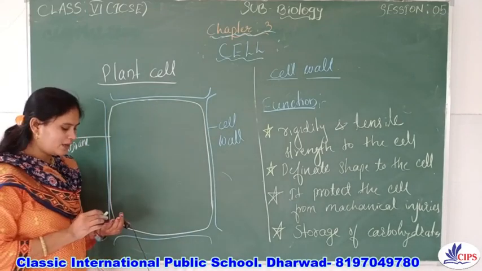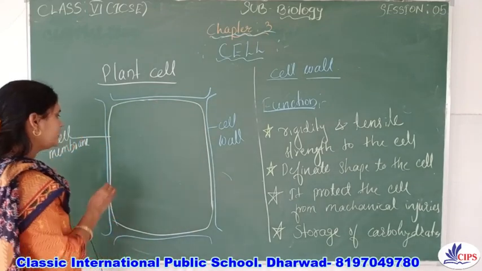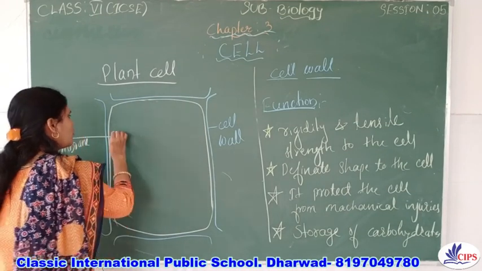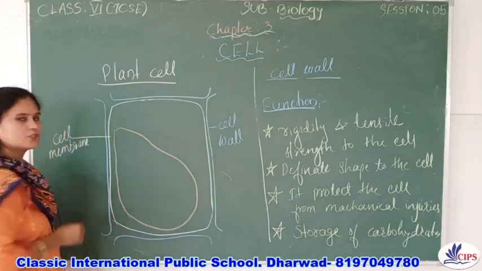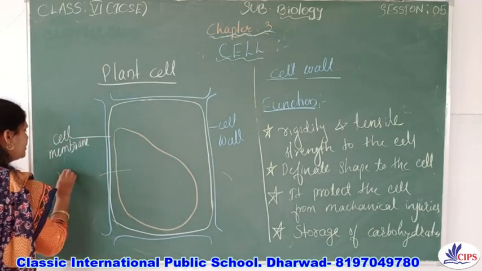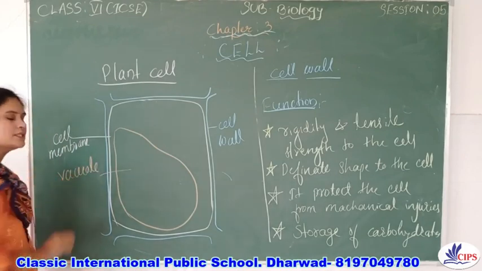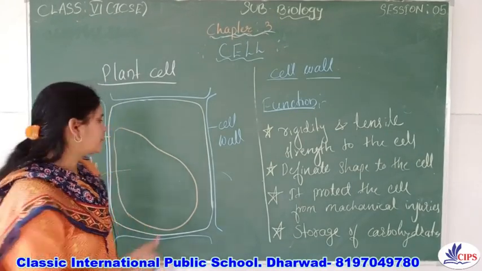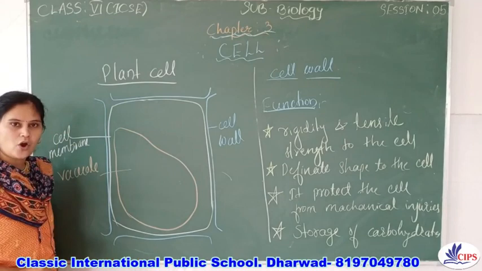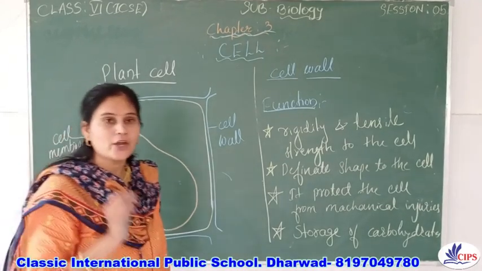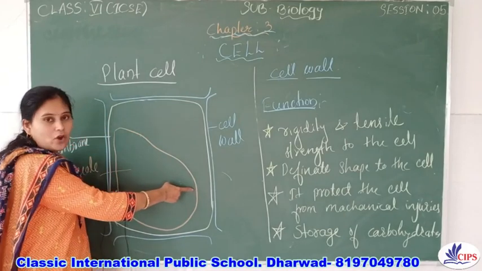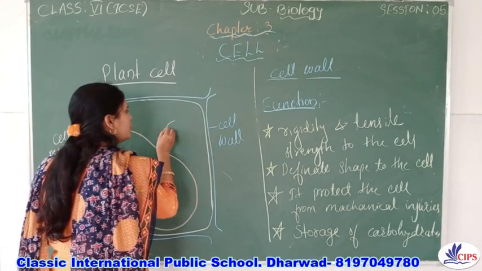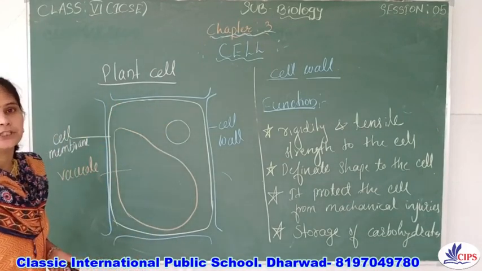Now, next to the cell wall, we will move to another important organelle of the plant cell. Those are called the vacuoles. So this is called a vacuole. So children, plant cells have a large central vacuole, right? Due to the large, big-sized vacuole, the nucleus is present at the periphery. So here the nucleus will be present.